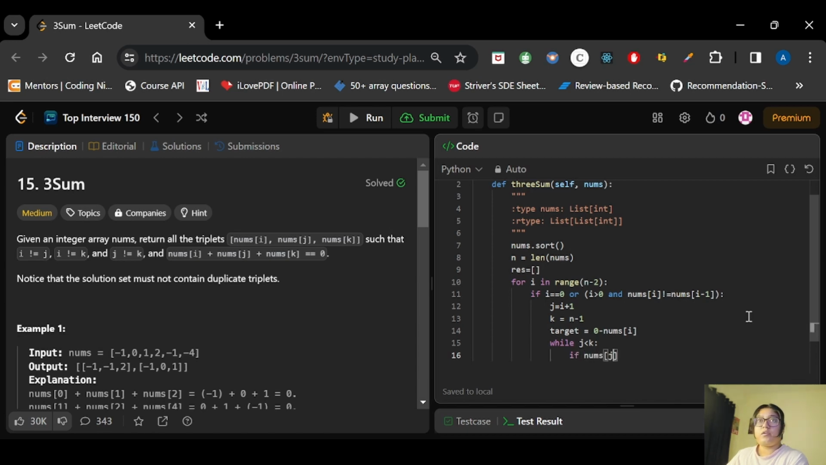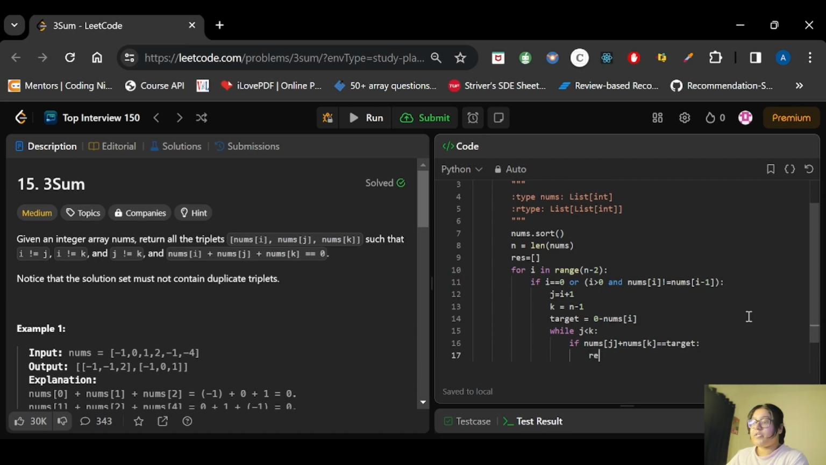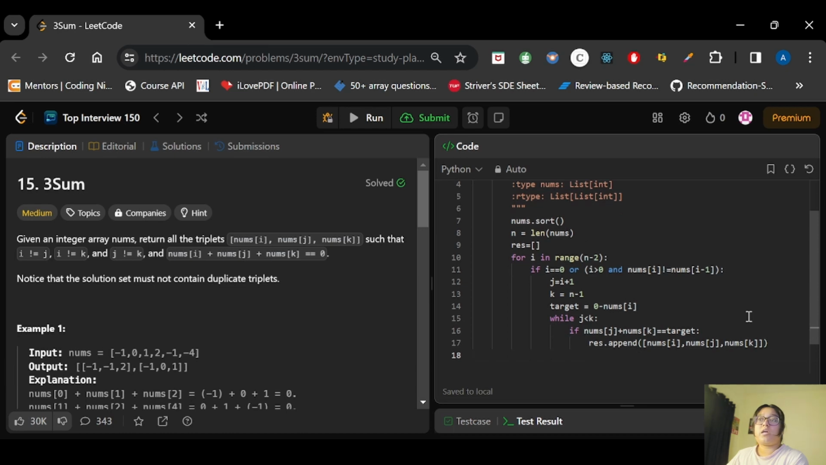After that we will check if nums at j plus nums at k is equal to the target, then what we will do, we will take the result and in that we will append, we will add a bracket, right? We will add 2D, it will become a 2D array. So for that we will add the entire triplet. Okay, so nums of i, nums of j and nums of k. So this is our array.